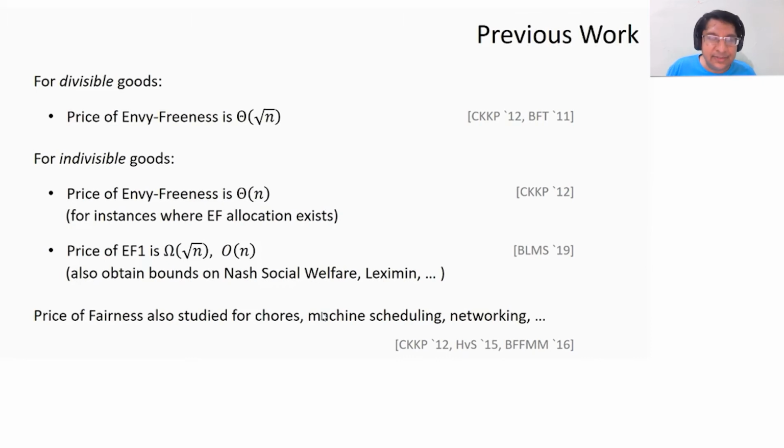So this was studied in this paper by Bei et al. And what they showed was that the price of EF1 lies somewhere between omega of square root n and order of n. They give a lower bound and an upper bound of order of n. They also obtain bounds on a number of other fairness notions, including max social welfare, leximin, and so on. And I would say the price of fairness has also been studied in a number of other contexts, including chores, machine scheduling, networking, etc. And so this is by now a fairly well-studied concept.